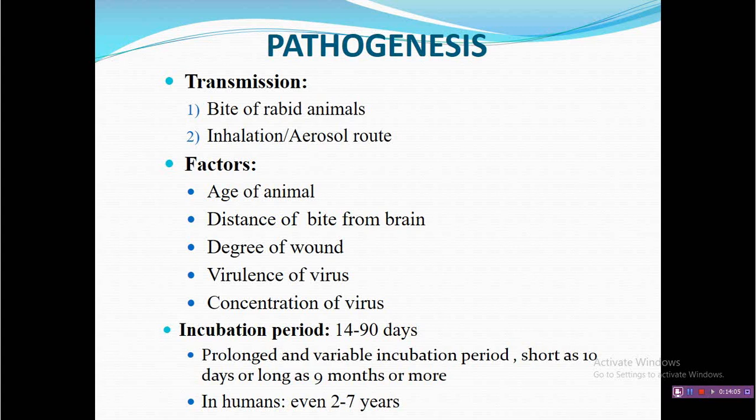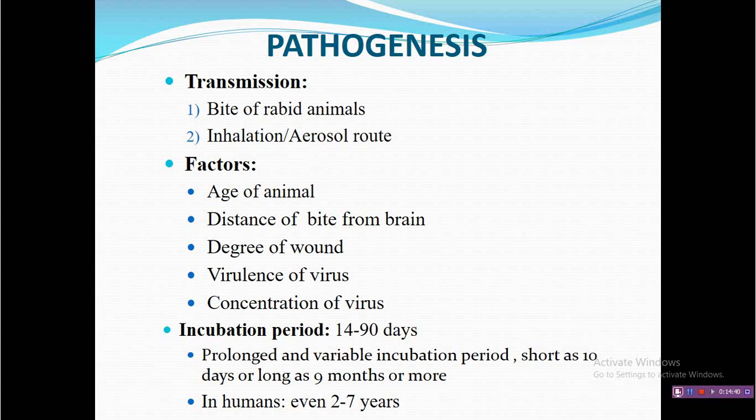Age of the animal, and distance of the bite from the brain. It means if it is away from the brain, it will take a long time to reach the brain, and ultimately there is a long incubation period. Degree of wound is classified in different degrees. If it is a class 3 wound, a deep wound, there are more chances of developing disease. Next is virulence of the virus and the concentration of the virus. So a virulent virus in high concentration will produce disease very early.